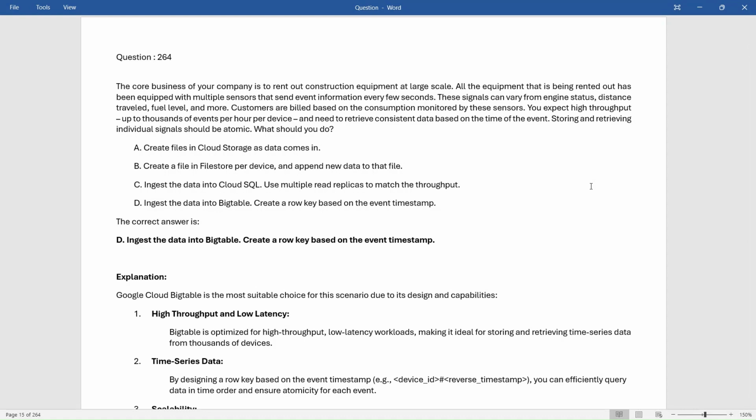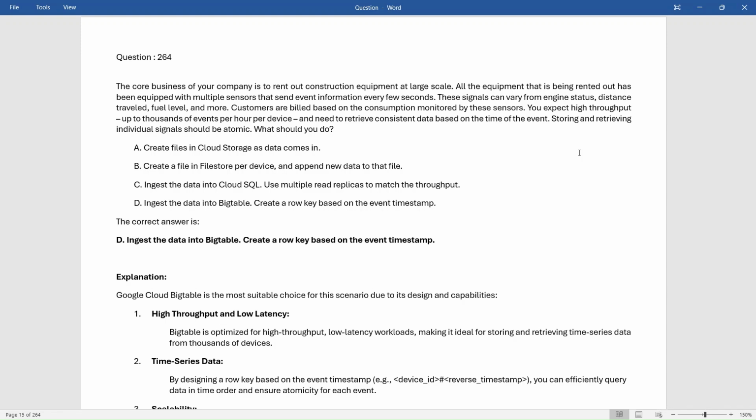The correct answer is D. Ingest the data into Bigtable. Create a row key based on the event timestamp. Explanation. Google Cloud Bigtable is the most suitable choice for this scenario due to its design and capabilities. 1. High throughput and low latency. Bigtable is optimized for high throughput, low latency workloads, making it ideal for storing and retrieving time series data from